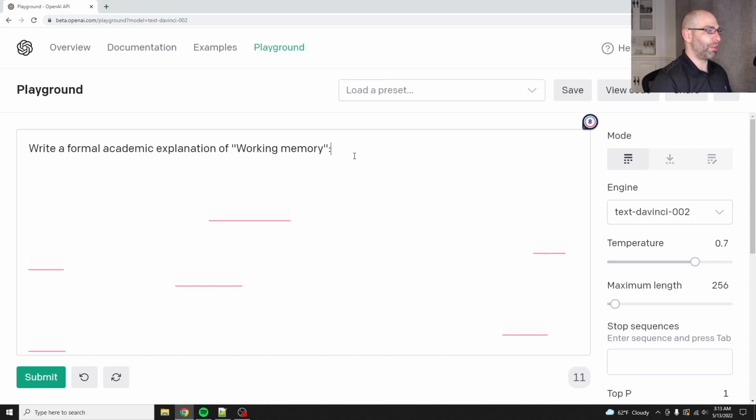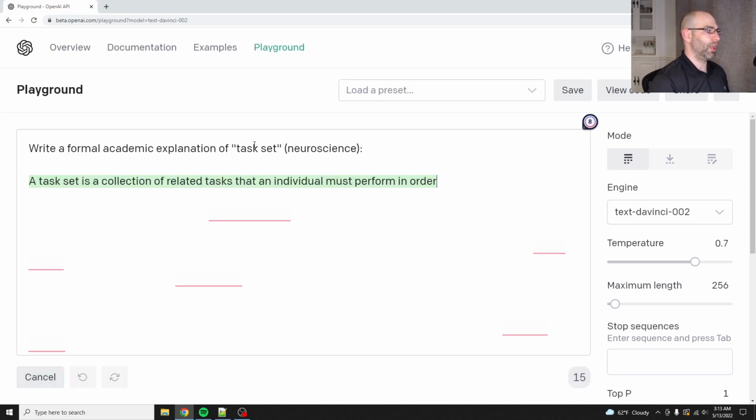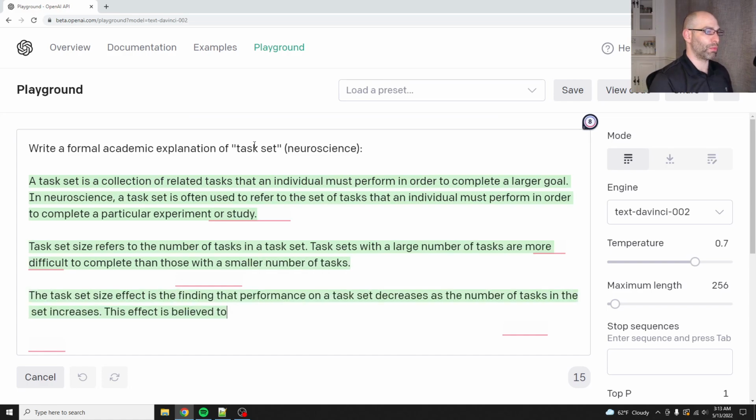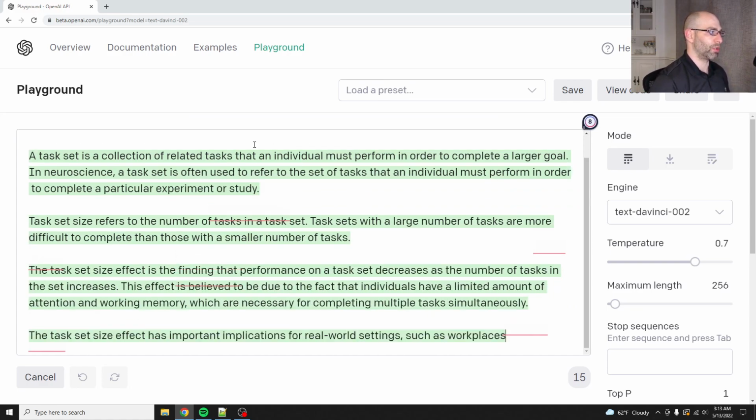So if we get rid of all that, and then we say formal academic explanation of task set, and we'll put this in neuroscience just so that way it knows. Okay, a task set is a collection of related tasks that an individual must perform in order to complete a larger goal.